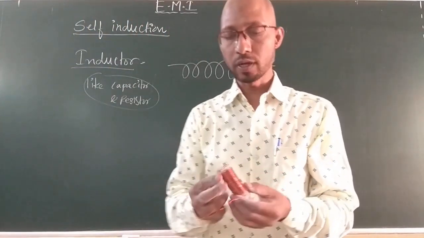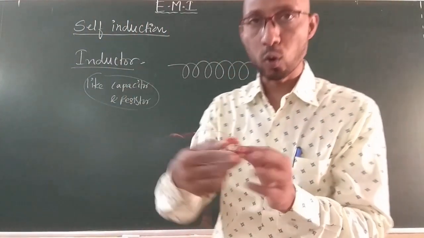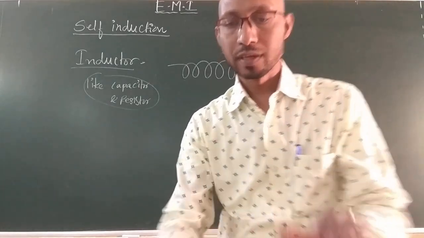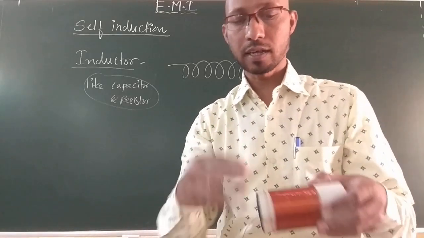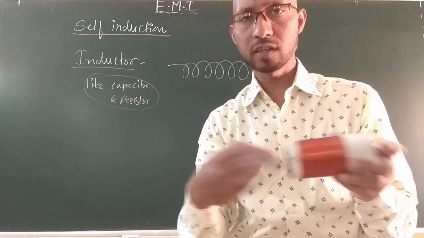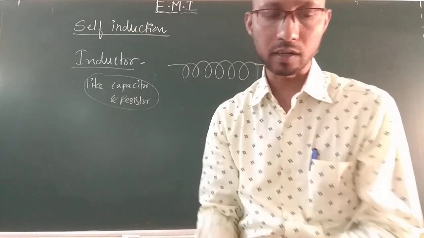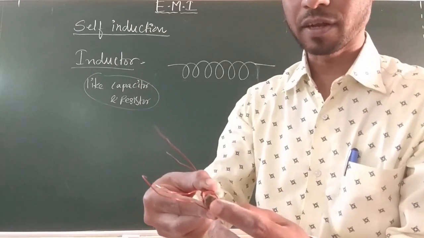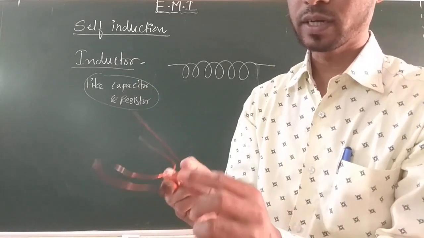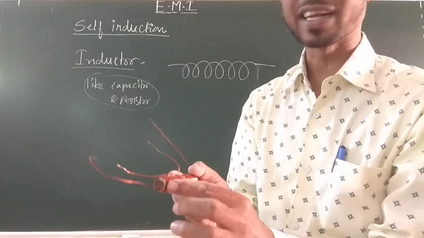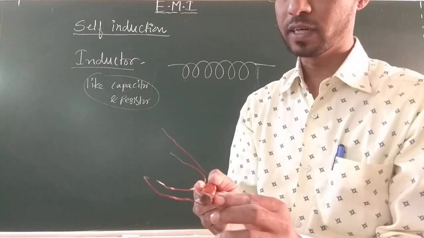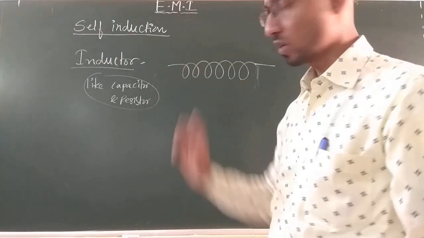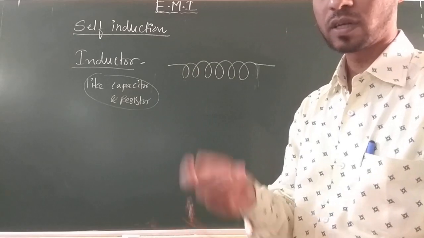Okay students, let me show you how the inductor looks. Now this is an air core inductor. In this, there is no gap. I just wound a coil here. Same thing I did here also. This is also an inductor. Just an air core is there, nothing else. I just wound a coil. This is also an inductor. Now here I use a metal. The metallic core is there, and around this metallic core I wound copper wires. This is also an inductor. Now you might have understood how the inductor looks. This is called an inductor. An inductor is a component basically used in an electronic circuit. It is a number of turns wound on this.